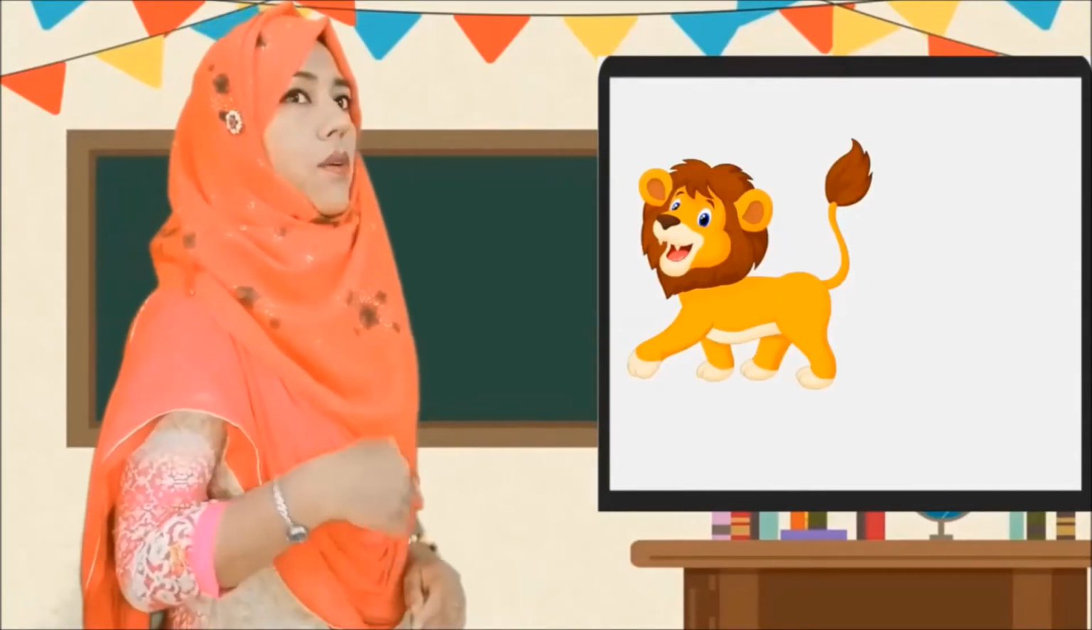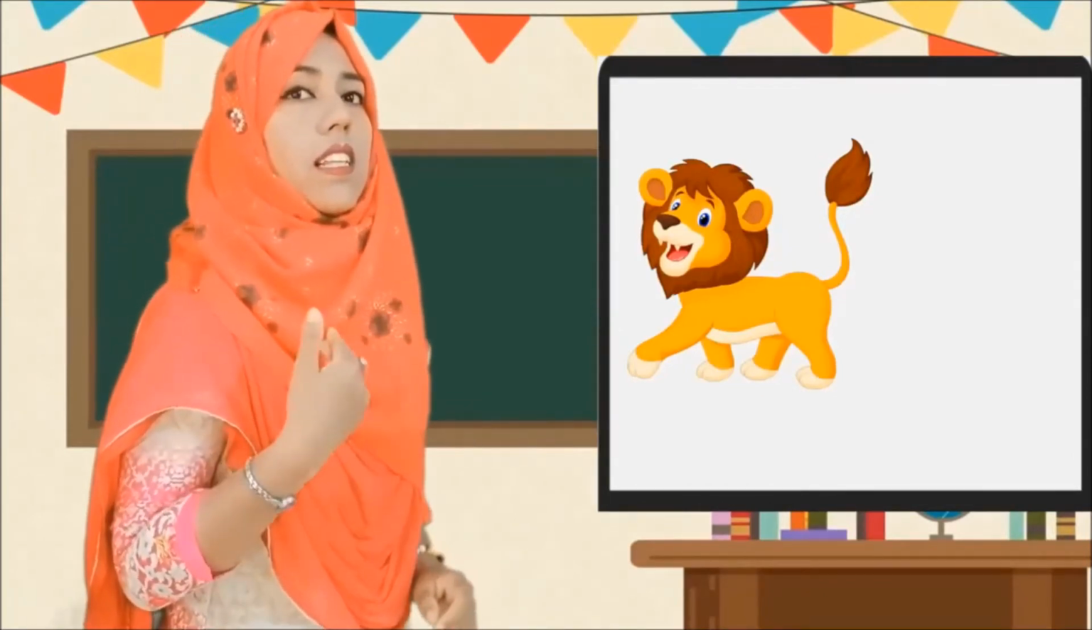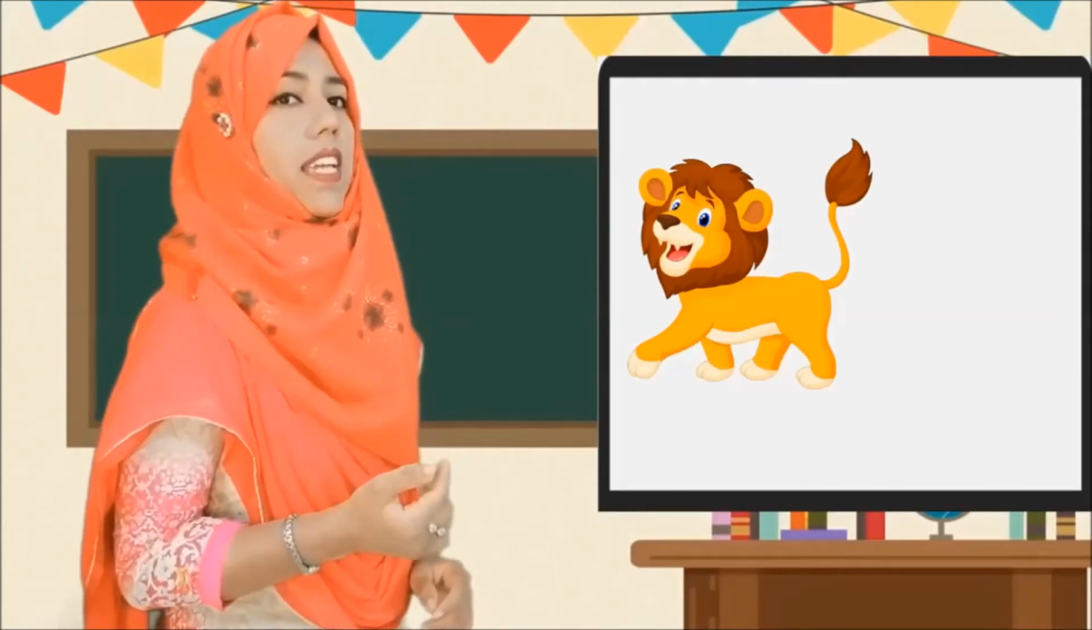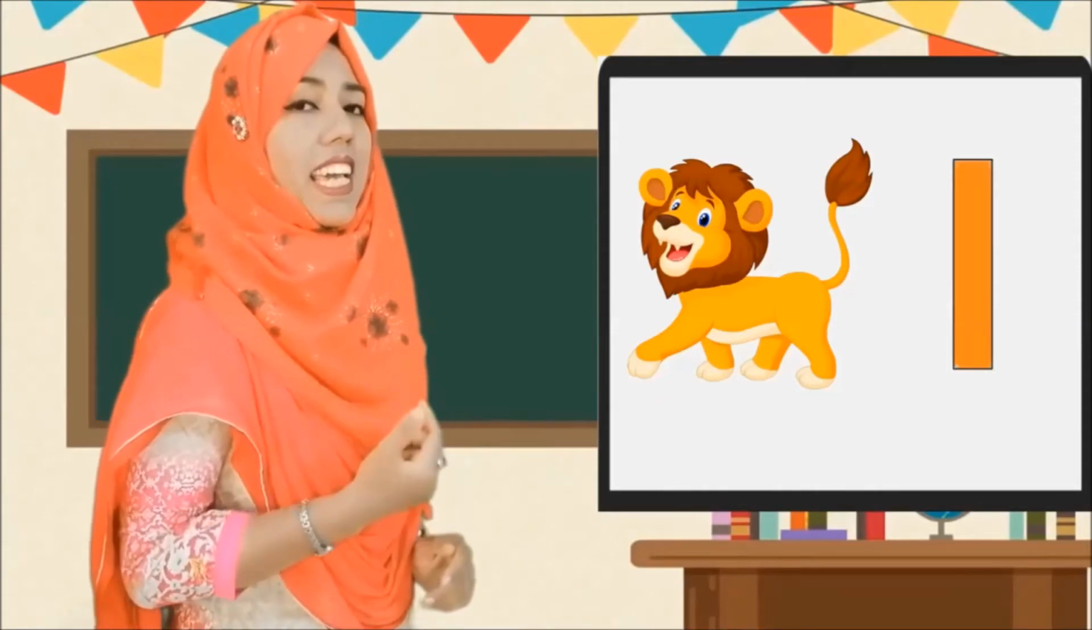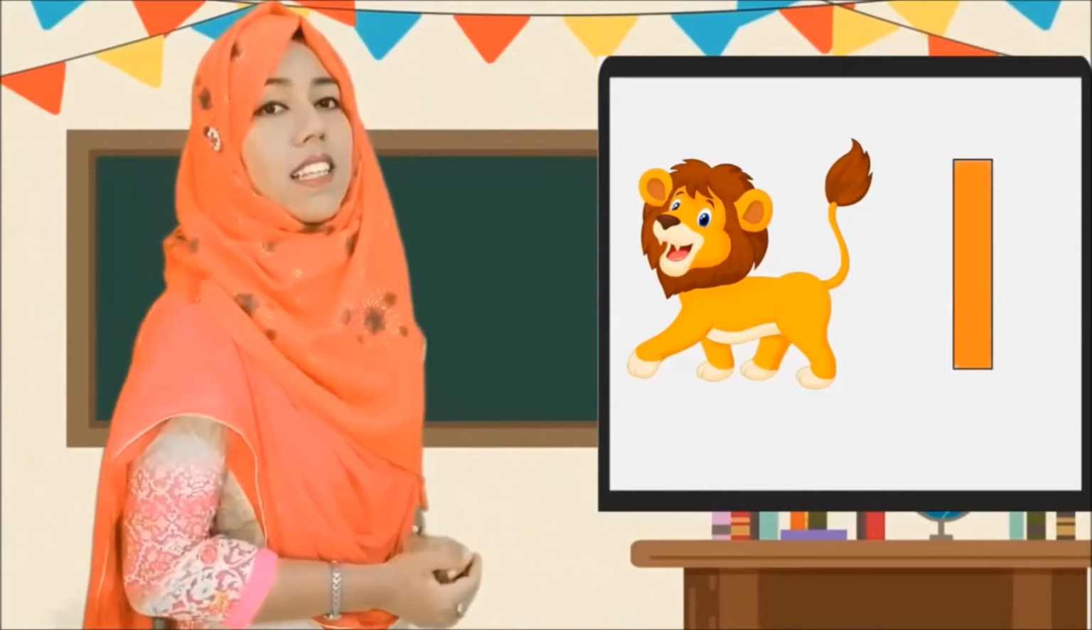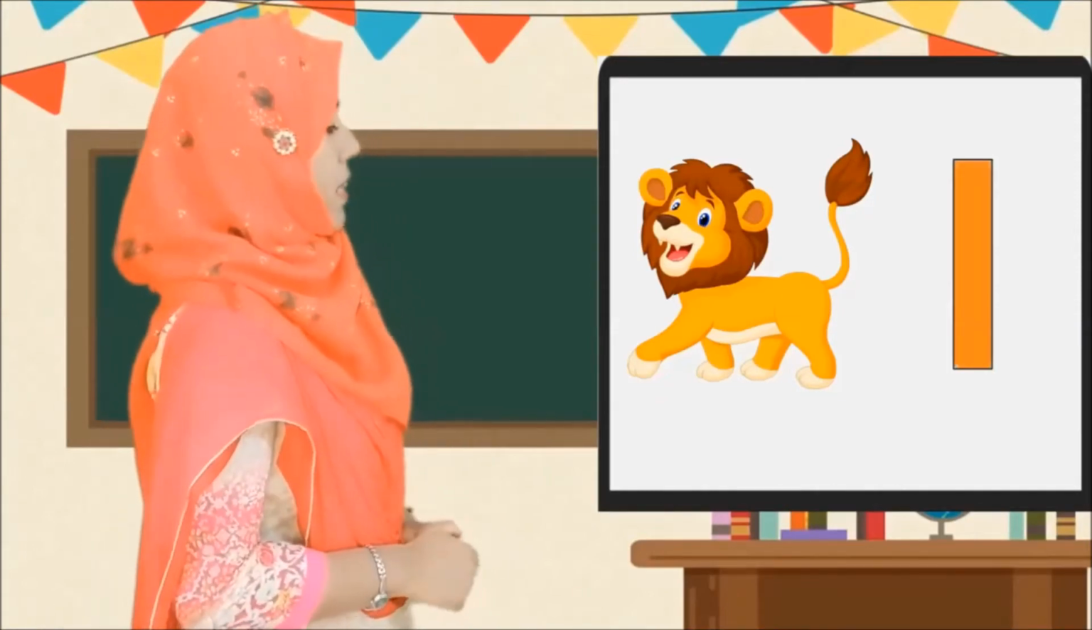Now look, this is lion, right? Lion. So, what is the beginning sound? L. Lion. So, which letter will be here? L, right? L, lion.